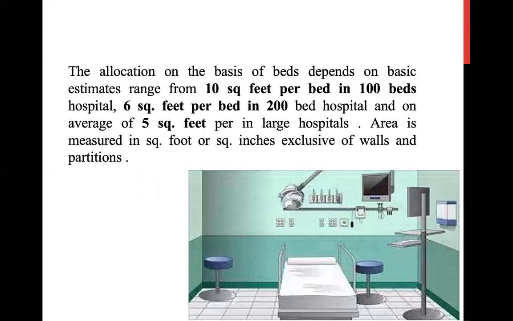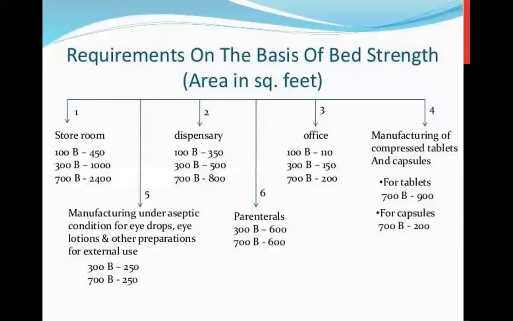The allocation on the basis of beds depends on basic estimates, which range from 10 square feet per bed in a 100-bed hospital, 6 square feet per bed in a 200-bed hospital, and an average of 5 square feet per bed in large hospitals. Areas are measured in square feet or square inches, inclusive of walls and partitions. Requirement on the basis of bed strength.